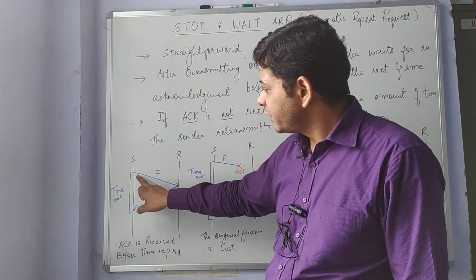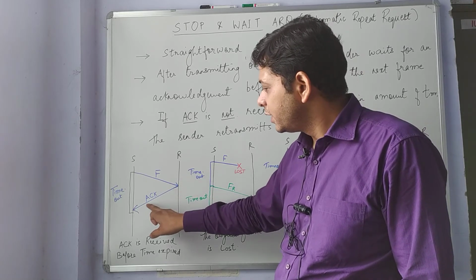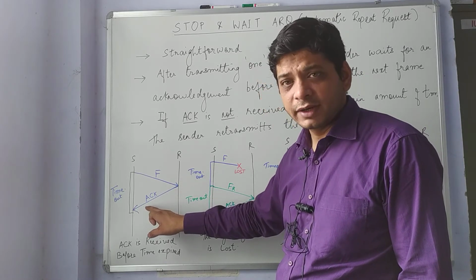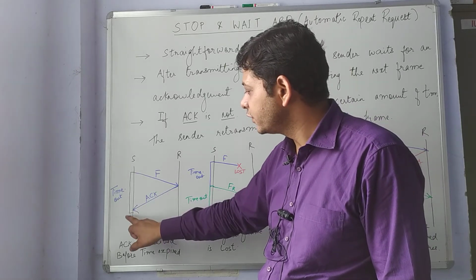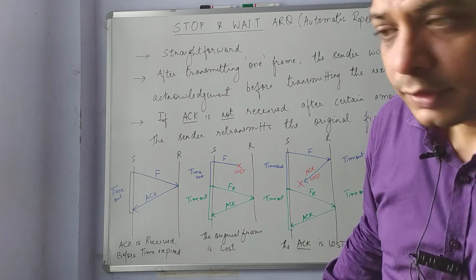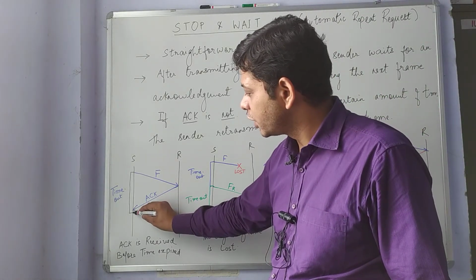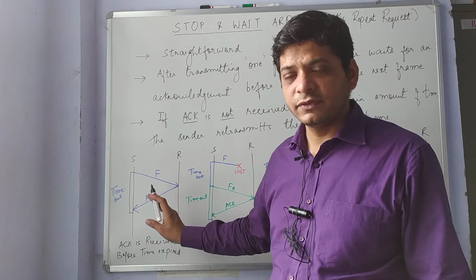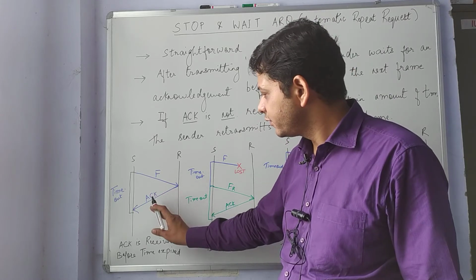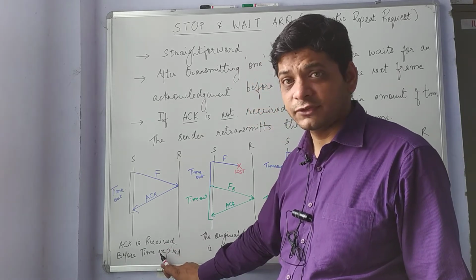The sender sends the frame towards the receiver, and the receiver sends back the acknowledgement to the sender before the timeout time. Here you can see the arrow is before the timeout time. This is a very basic way to explain the concept that the acknowledgement is received before the time expires.